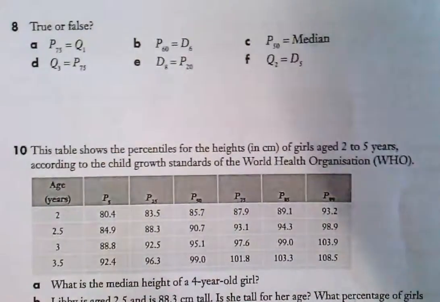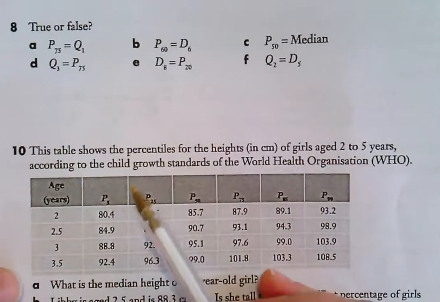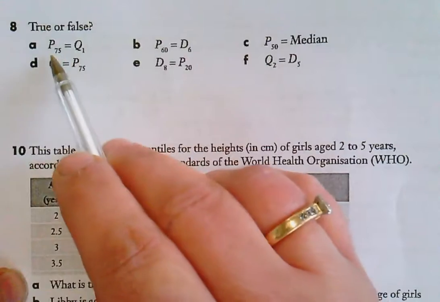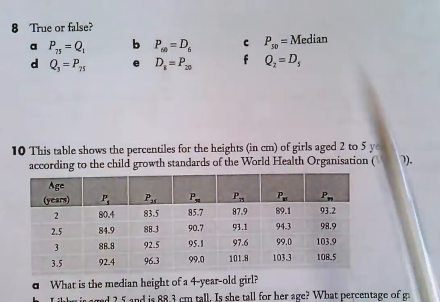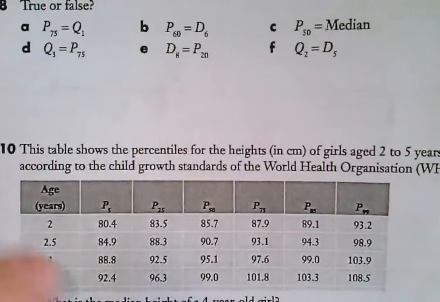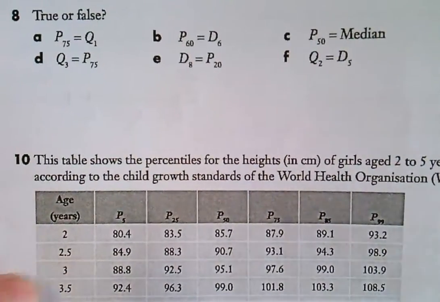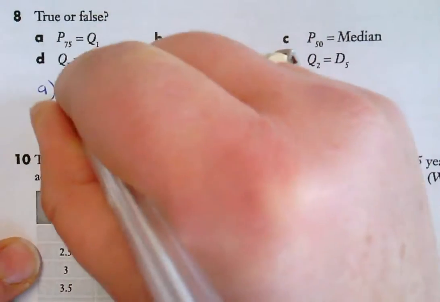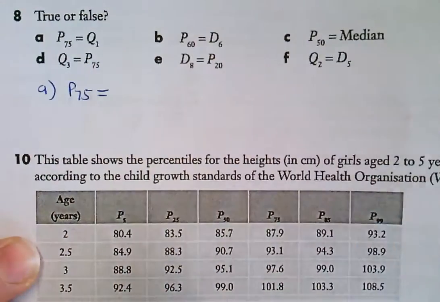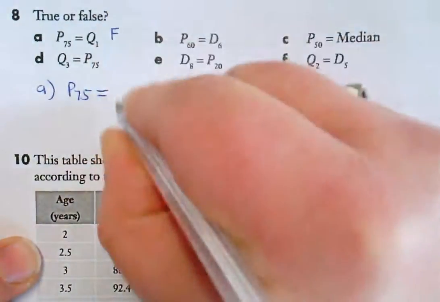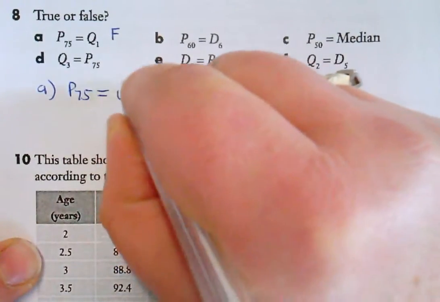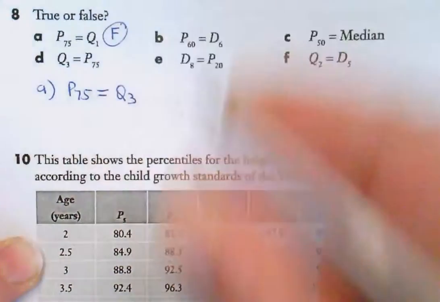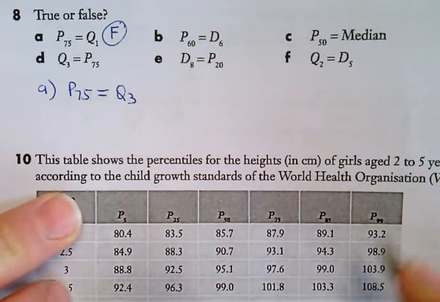Continuing with our questions from exercise 904. True or false: P75, the 75th percentile, is Q1. Is that true or false? It's false. Why? What is P75? P75 is not Q1. No, it's not Q4. It's Q3. So that's false because P75 is Q3.